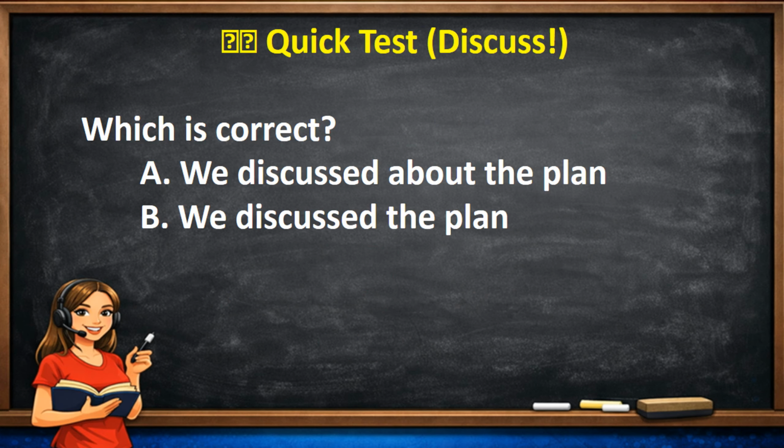Quick test. Which is correct? A. We discussed about the plan. B. We discussed the plan. Spot on. The answer is B.